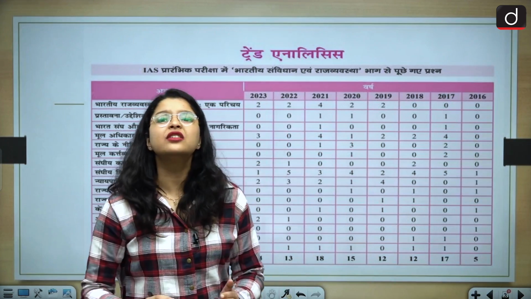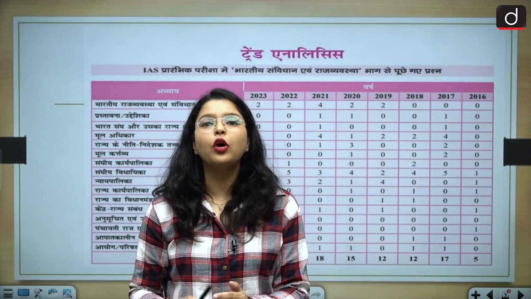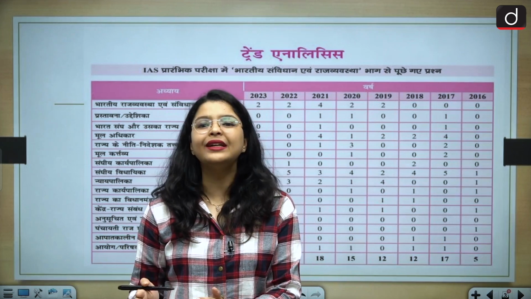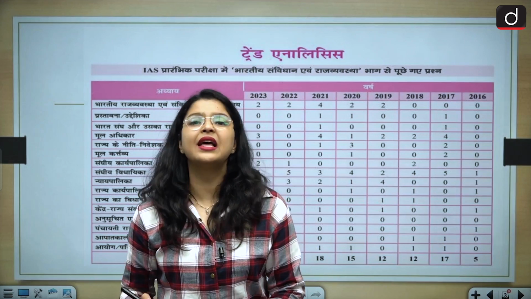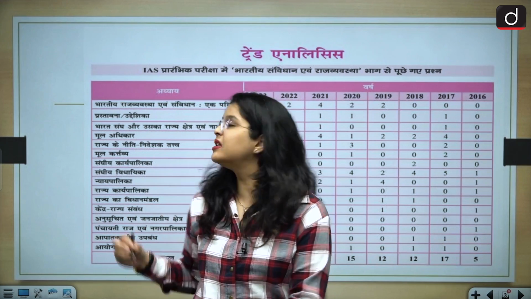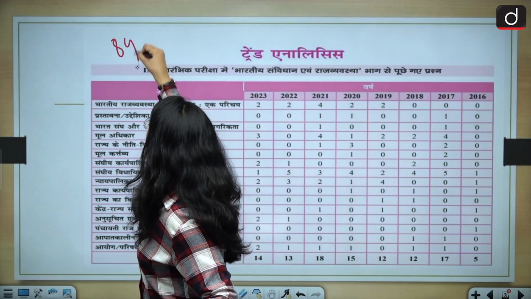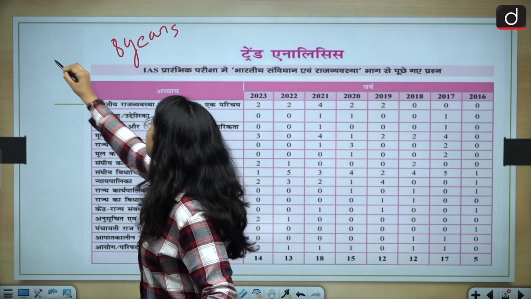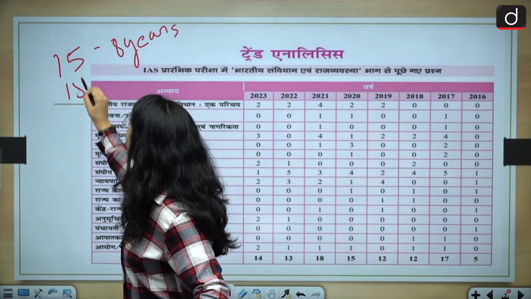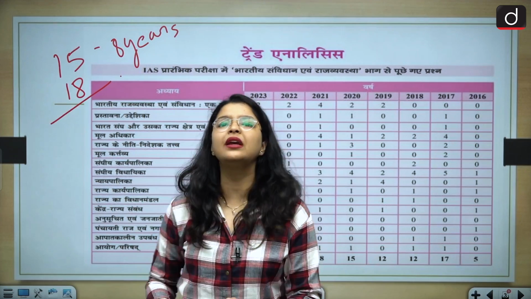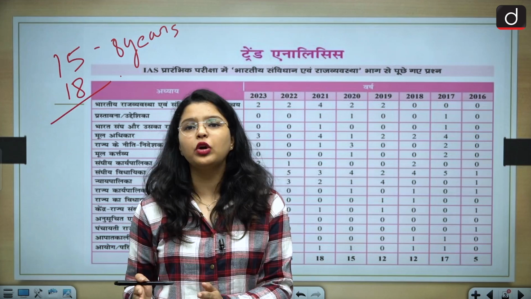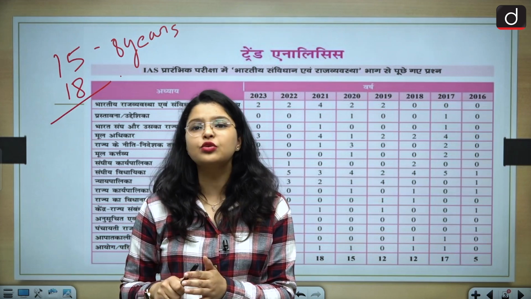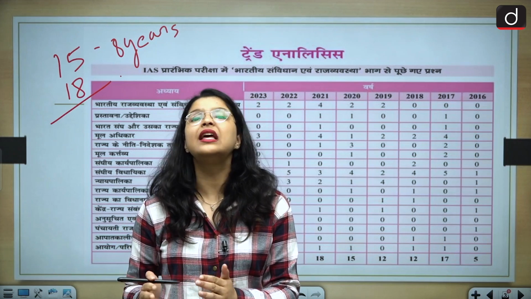So polity is a very scoring subject. In polity, the questions are often asked very directly and there is a scope of lesser mistakes. And as per the trend analysis of the last 8 years, we can see around 15 to 18 questions are being asked from the subject of polity. So polity becomes very important for you because it is very scoring in nature and there are lesser chances of committing mistakes.